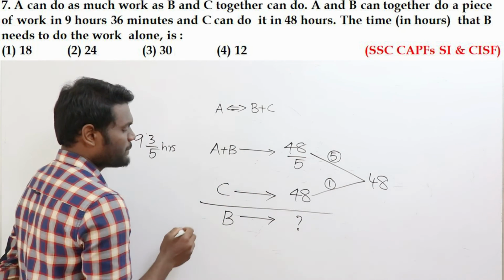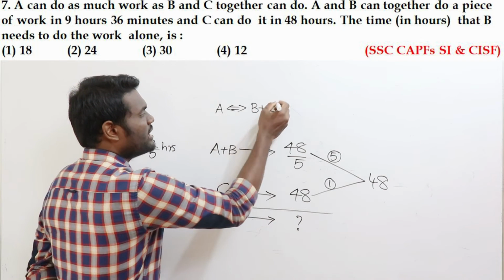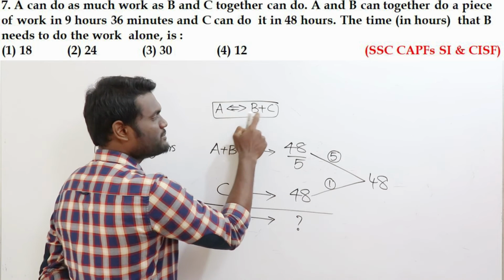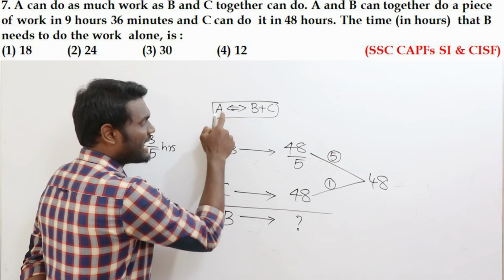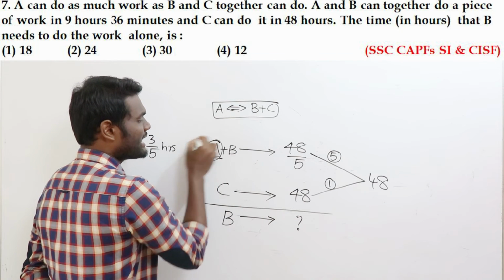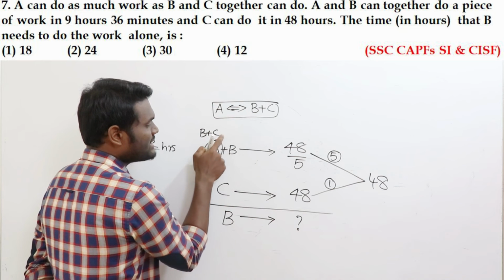Okay, now if I need to find the value of C, if you look here, A is already B plus C. A is the same as B plus C. If A is B plus C, what you will do is in place of A, write B plus C. In place of A, write B plus C. If I write it as B plus C, now this will be B plus C plus B.